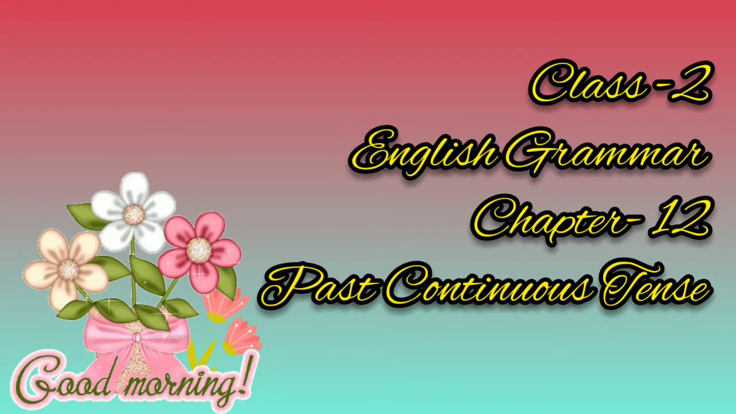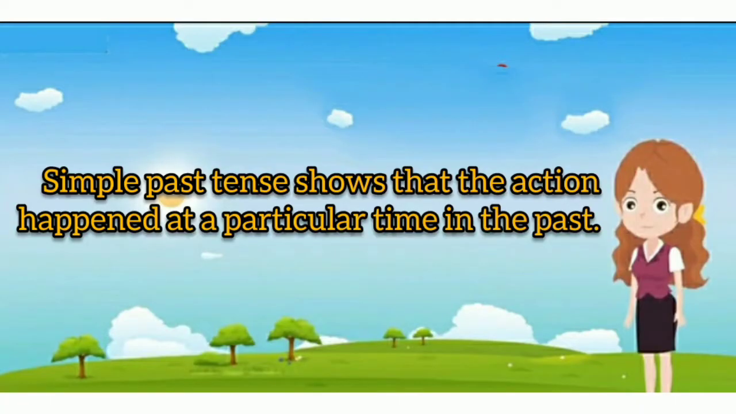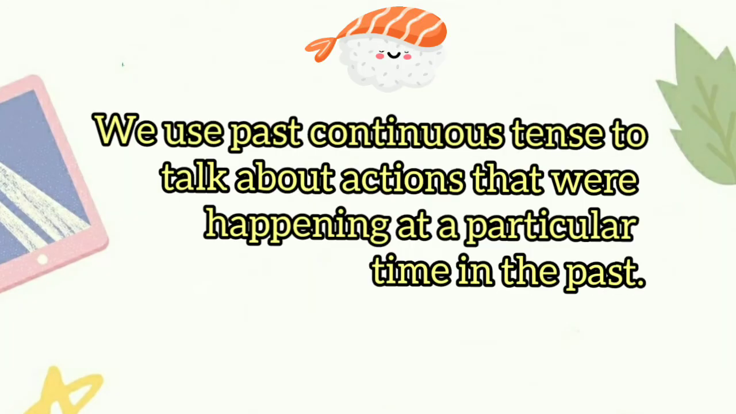Today we are going to learn Grammar, Chapter 12, Past Continuous Tense. Do you remember what you have learned in last grammar class? It's about past tense. So, what do you mean by past tense? The actions that completed in the past. And today we are going to learn past continuous tense. It means actions that were happening at a particular time in the past.